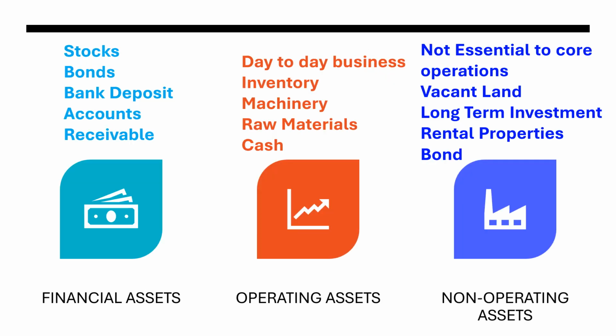There are three more types of assets, which are financial, operating, and non-operating assets. So financial assets are self-explanatory, like stocks, bonds, bank deposit accounts, receivable. On the other hand, operating assets are the assets which are used for day-to-day business transactions and procurement and production of products. These are inventory, machinery, raw materials, and cash.